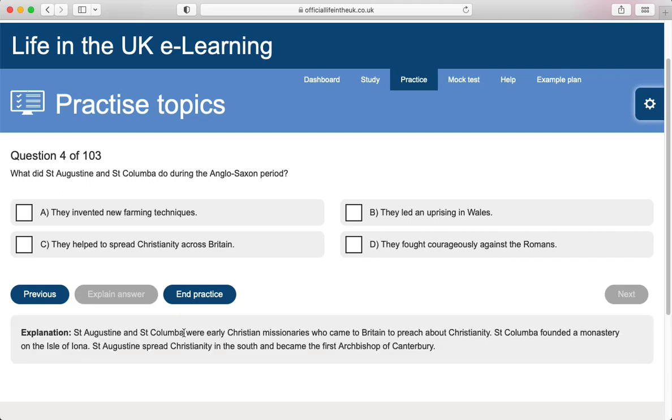Saint Augustine and Saint Columba were early Christian missionaries who came to Britain to preach about Christianity. Saint Columba founded a monastery on the Isle of Iona. Saint Augustine spread Christianity in the south and became the first Archbishop of Canterbury. They helped to spread Christianity across Britain.